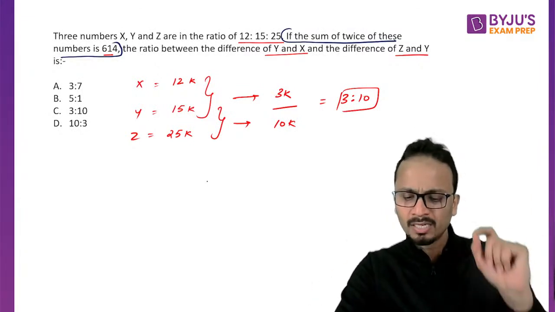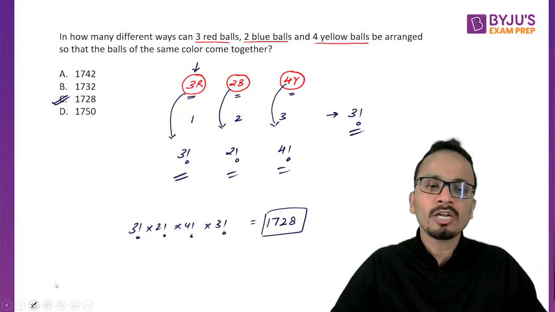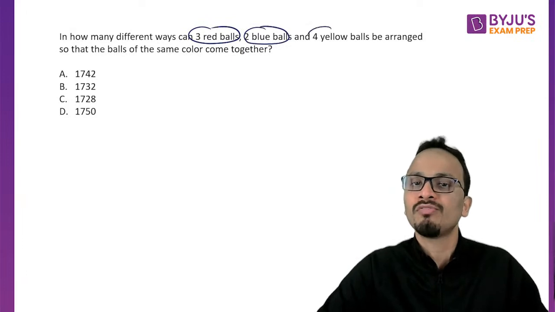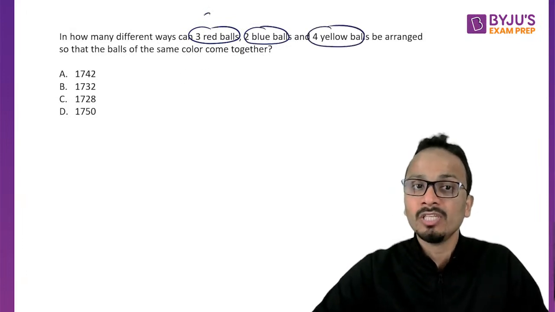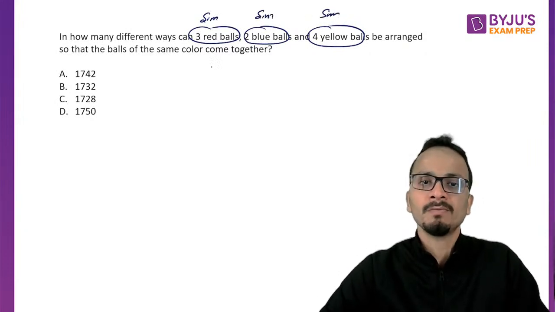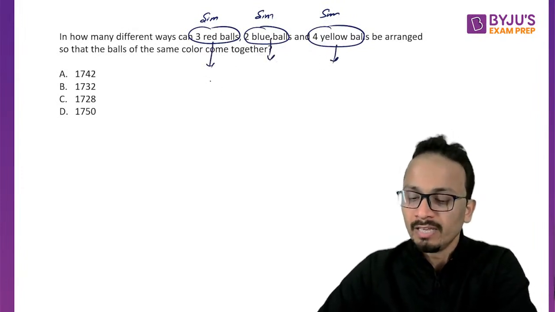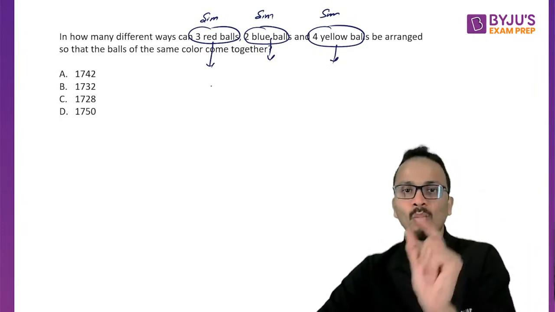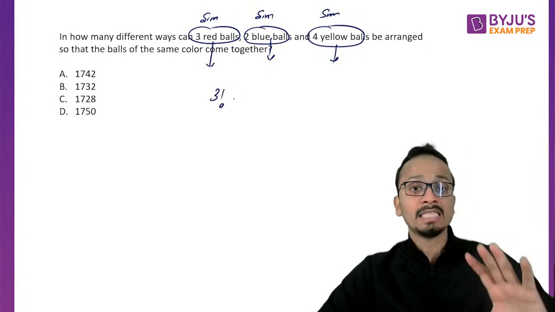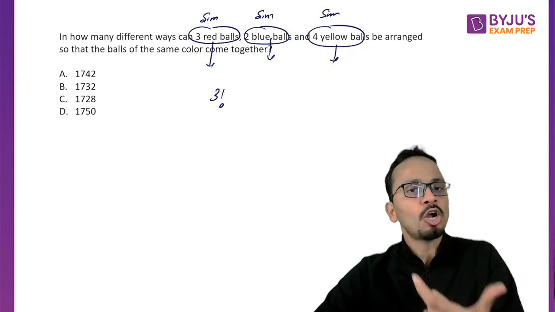Now I'm going back a little bit to answer the question asked by Eden. Eden asked why in this question we did not consider these red balls as similar balls, 2 similar blue balls, 4 similar yellow balls. In case these balls are similar, then 3 red balls, 2 blue balls, and 4 yellow balls would effectively be taken as one group each, and 3 factorial would have been the answer. 3 factorial would be the final answer because 3 similar red balls will not be rearranged.